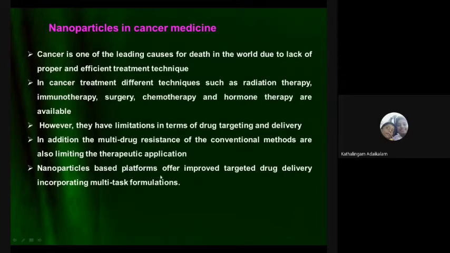Nanoparticle-based platforms offer improved targeted drug delivery and multitask formulation. Suppose a single quantum dot can be used for multi-formulation, multi-task, multi-cases. A single quantum dot can be attached with multiple molecules or biomolecules. Therefore, we can target different cases, even at a single point. This is the advantage because of the quantum dots.